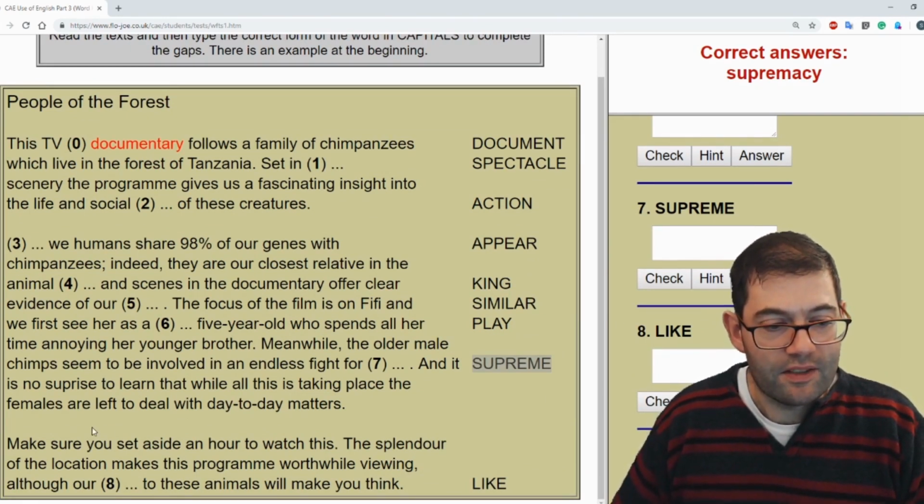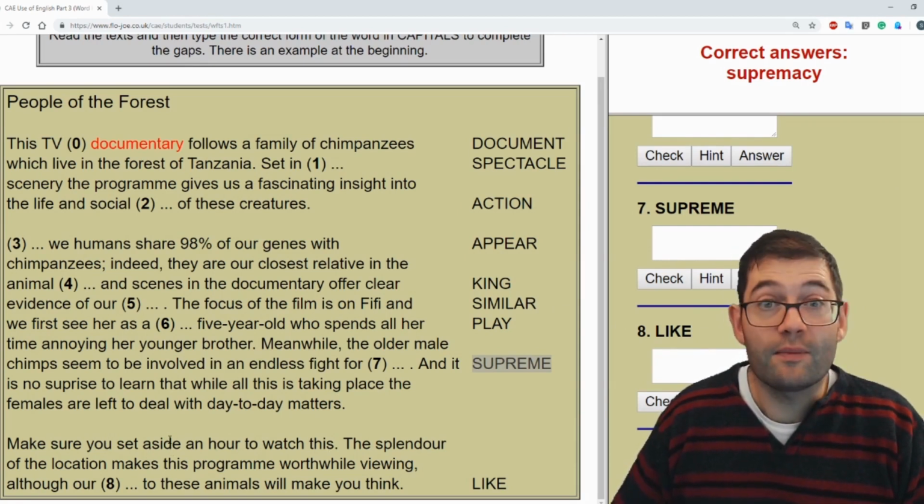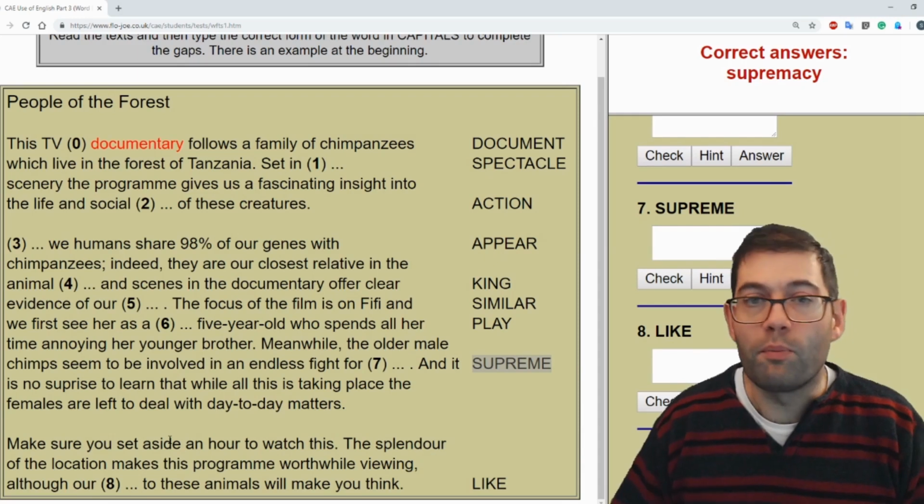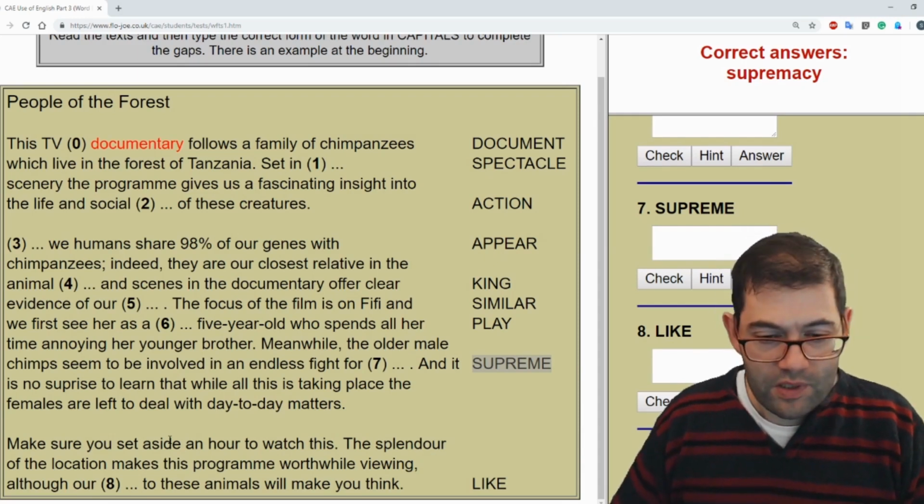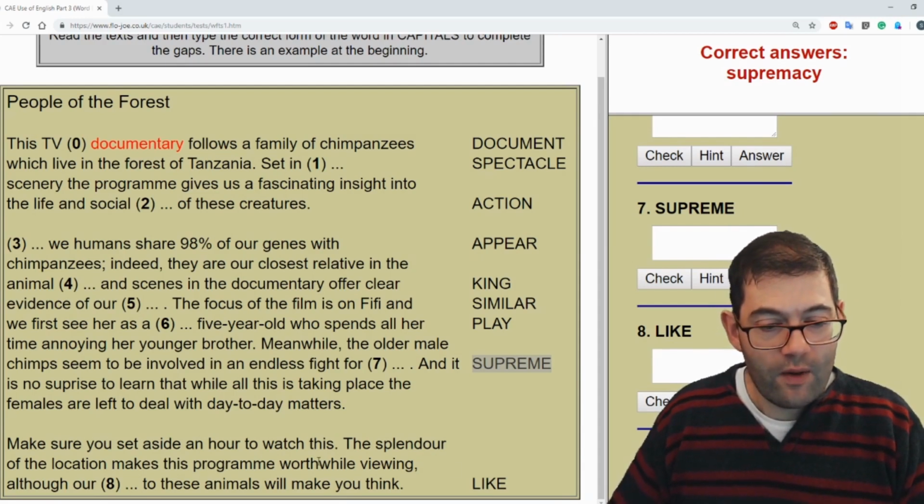It's no surprise to learn that while all this is taking place, the females are left to deal with day-to-day matters. Make sure you set aside an hour to watch this. Set aside means give yourself an hour or plan an hour for you to watch this. The splendour of the location makes this program worthwhile viewing, although our something to these animals will make you think.